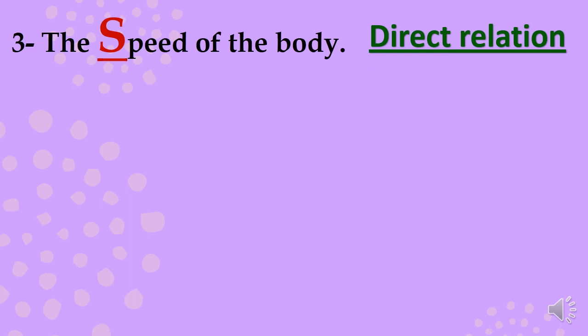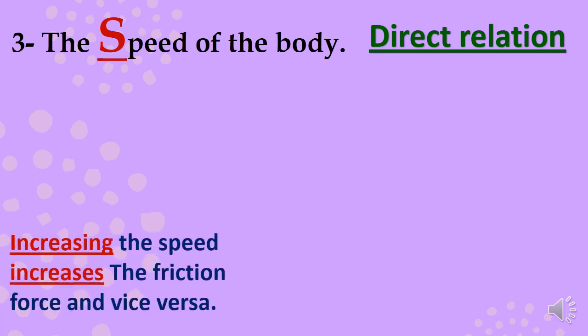It means by increasing the surface area, the friction force increases, and by decreasing the surface area, the friction force will decrease. The same happens with the speed. By increasing the speed, the friction force increases, and by decreasing the speed, the friction force decreases.